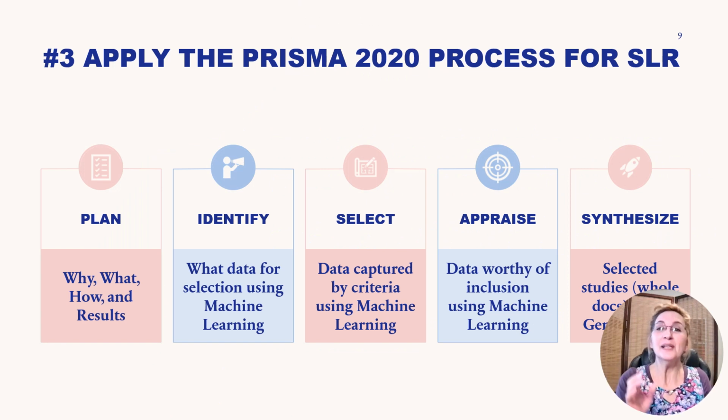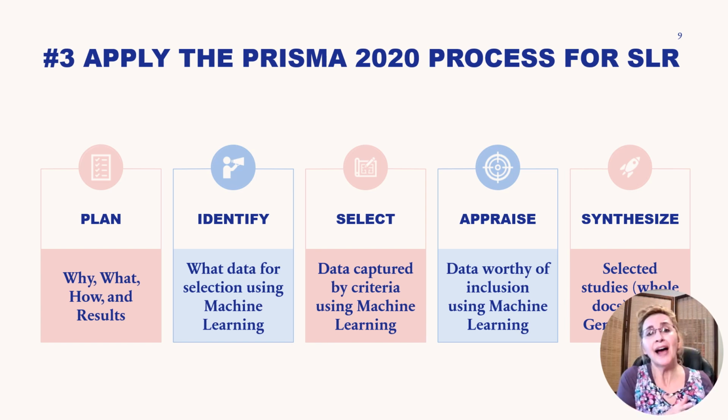Now, in doing a systematic literature review, I'm going to apply the PRISMA 2020 process. What you see on this slide here is basically just the process itself. If I was to do this manually, this would be the process that would be followed. First, you would plan: what is it I want to find in the systematic literature review in terms of what, why, how, and what results I'm looking for.